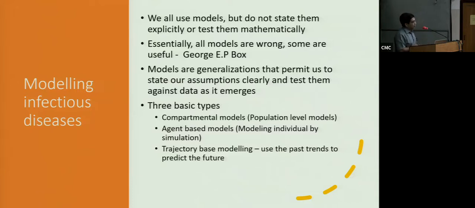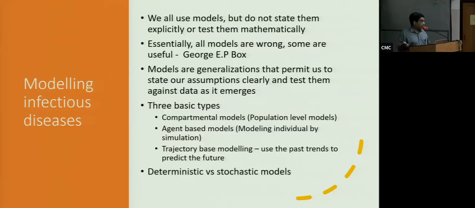The third kind of modeling is the one which happens later in an epidemic, when you start looking at the trajectory of what's happening. So you see the growth rates that are there, you look at what's happened so far in terms of testing, look at those trajectories and say, based on these trajectories, I think this is what's going to happen in the future. But unfortunately, that does not take into consideration the changes that are expected to happen, and it doesn't have a biological background behind it. It just looks at data. It works pretty well. In fact, it works very well in the financial markets. You can use the candles and you can essentially look at them and say, when is it going to fall? And people have made a lot of money on it. Unfortunately, biology just doesn't work that well. So I'm not going to go into those trajectory-based models.